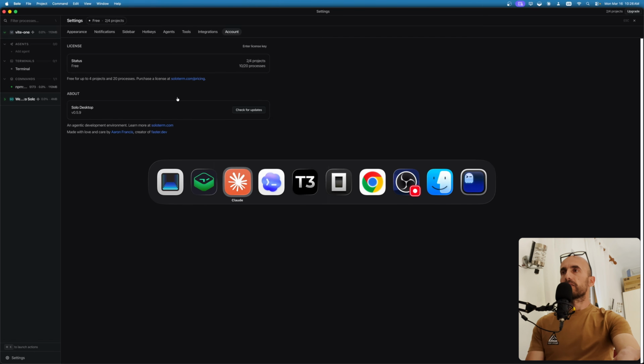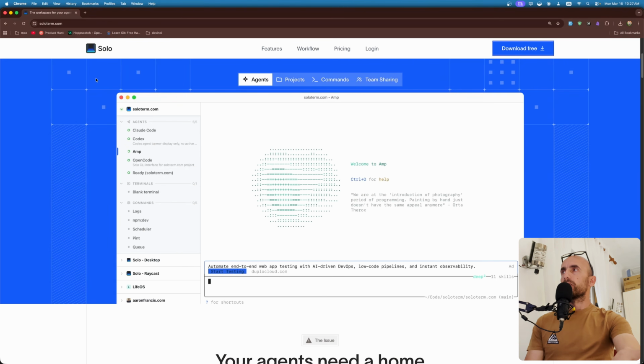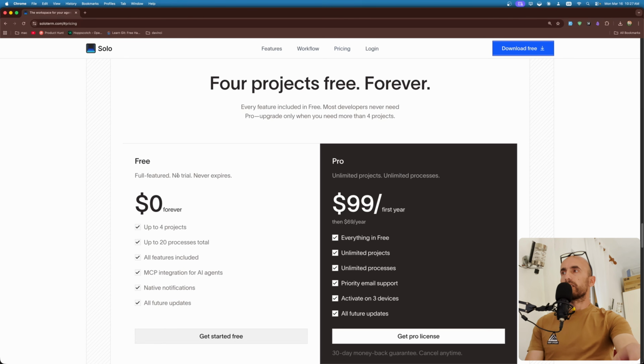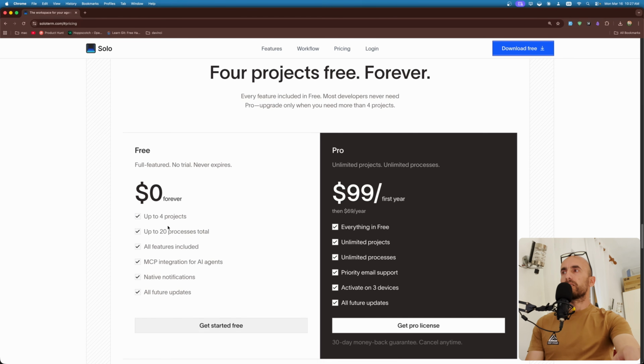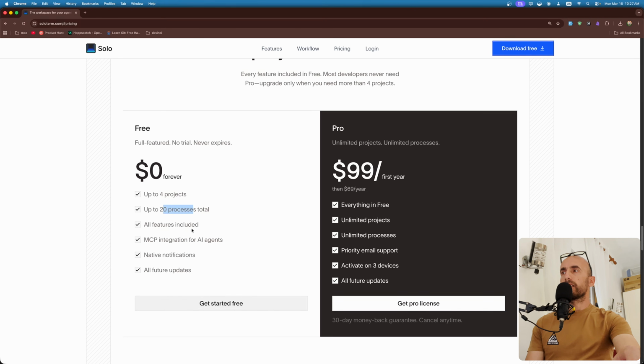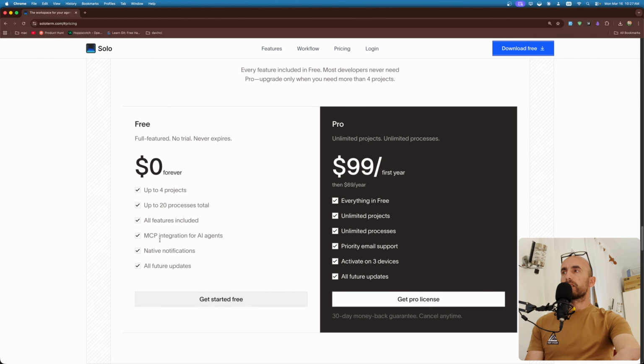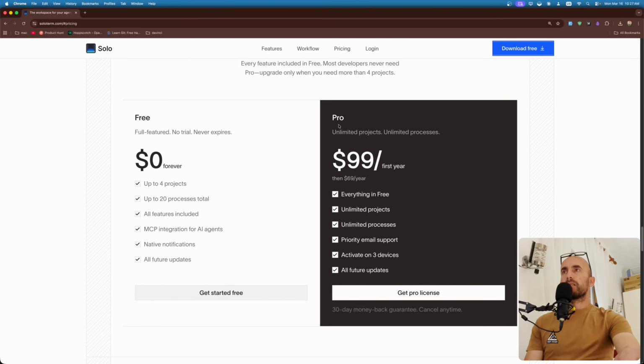So if I open Google Chrome again, here we have pricing. It is free up to 4 projects, up to 20 processes total, and all features included, and so on. But if you want more projects and more processes total, you can buy that for 99 the first year and then 69 a year.